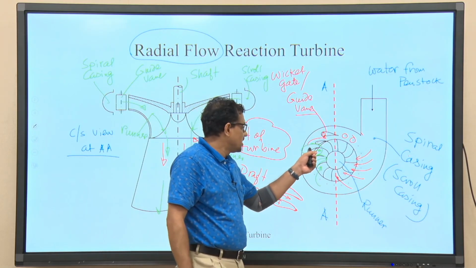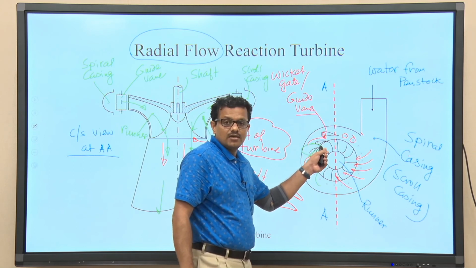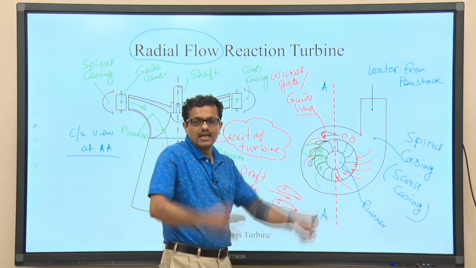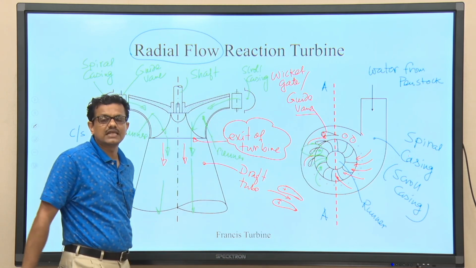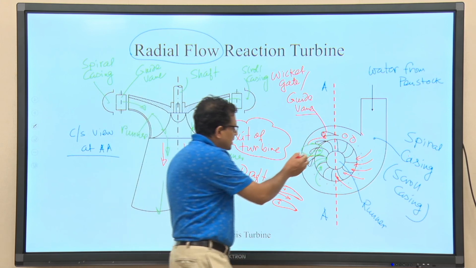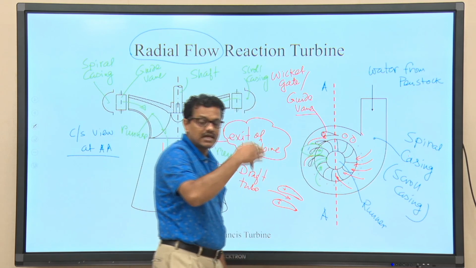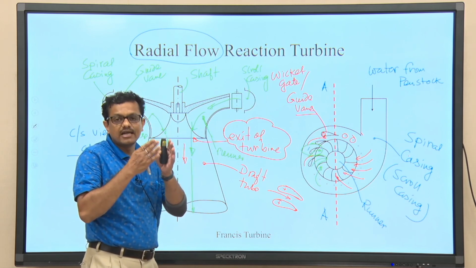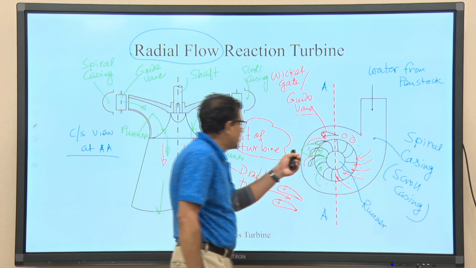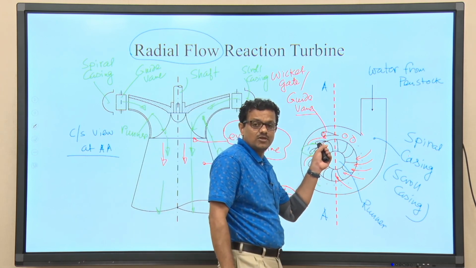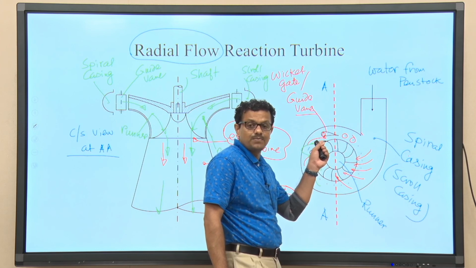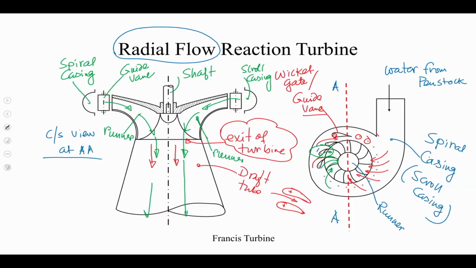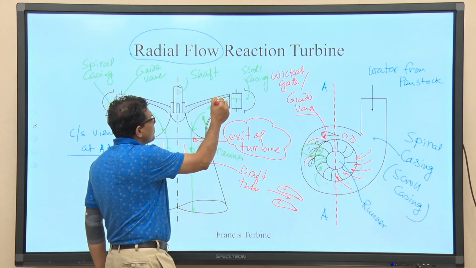So, when liquid is entering into the passage between two blades in the runner, it is not purely radial. So, this is a combination of both tangential and radial. So, the wicket gates or guide vanes provide tangential velocity to the liquid when it is passing through the passage between two guide vanes. So, eventually when liquid is entering into the passage between two consecutive blades of the runner, the velocity is not purely radial, rather it is a combination of radial and tangential.